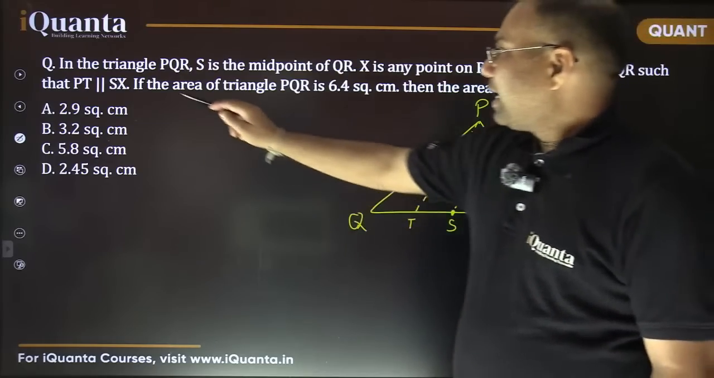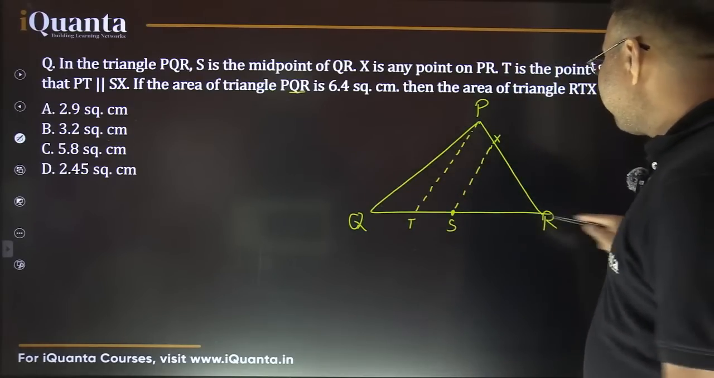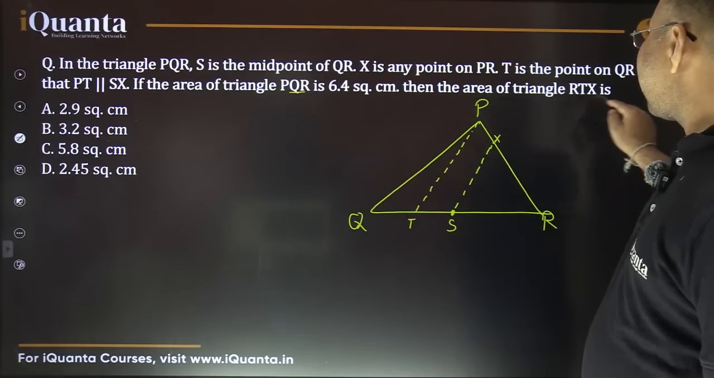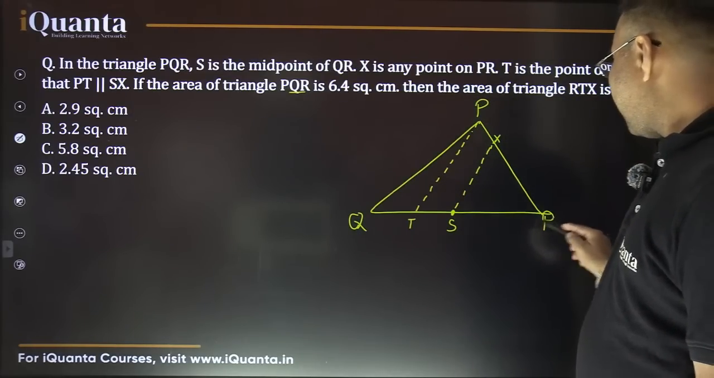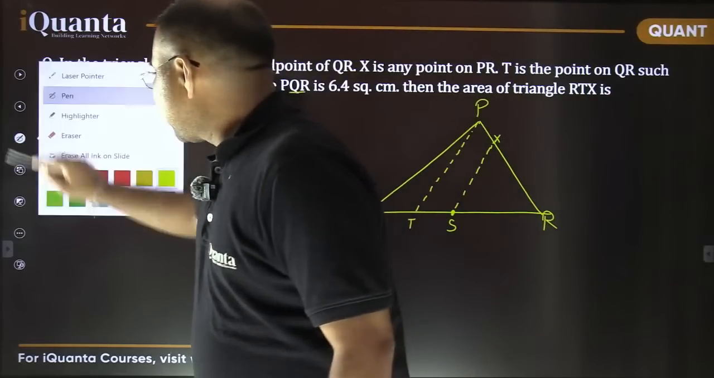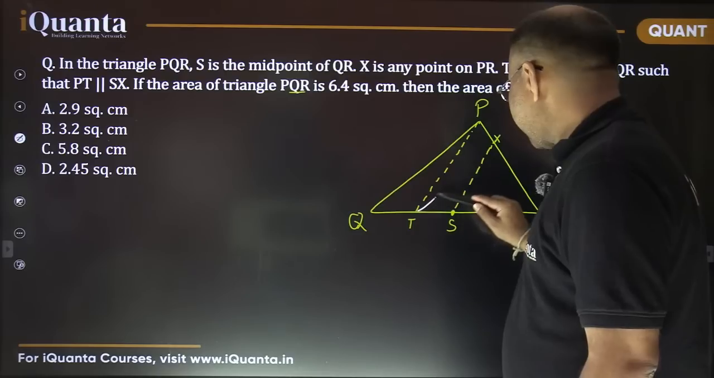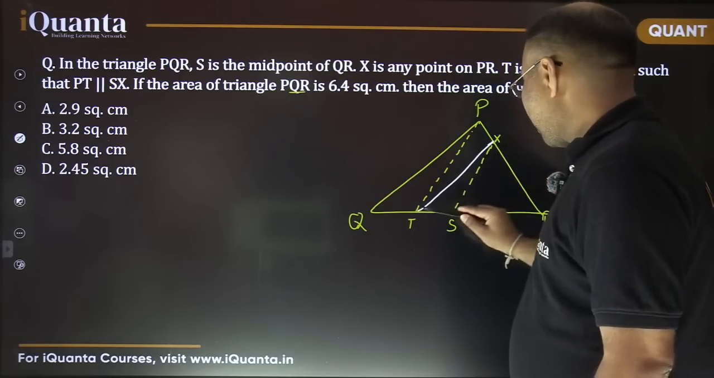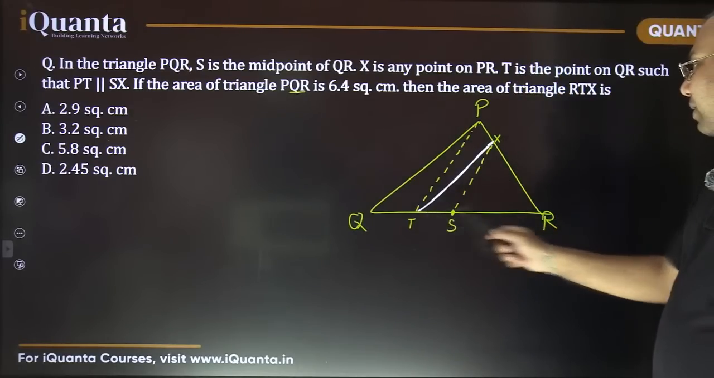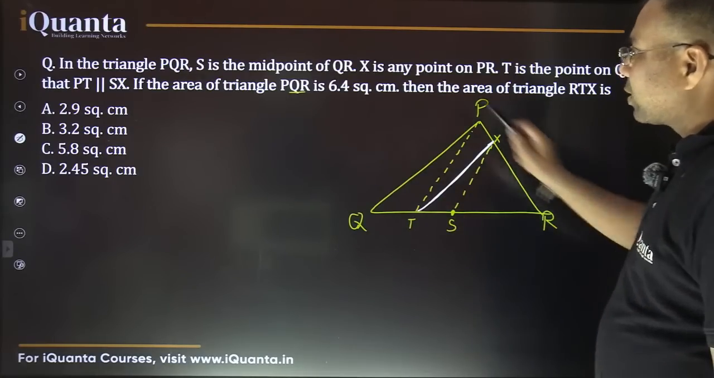Now the question is, if the area of triangle PQR is 6.4, so PQR is a complete triangle, its area is given 6.4, then the area of triangle RTX, that means I need to join this TX. So let me use a different color here so that you can easily see. So RTX is what we are looking for. We want to find the area of triangle RTX, given the area of the complete triangle is 6.4.